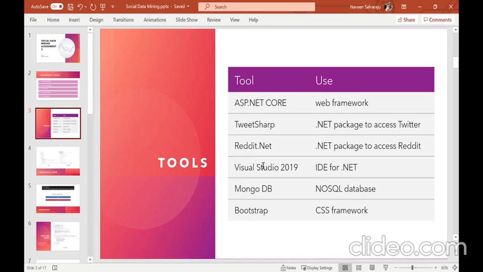I'm using Visual Studio 2019 as my IDE. Then I use MongoDB, a NoSQL database, to store my data. Then I used Bootstrap to arrange my components in the website.